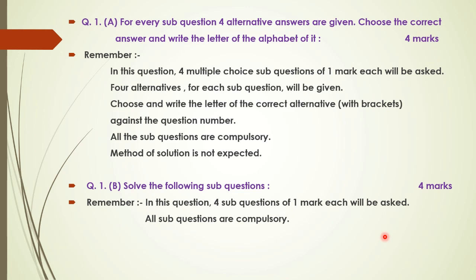Okay. Now here the question carries 1 mark and solve the following is given. That means here the method is expected from you. You need to write down the method. For example, if the question is based on yes or no or check whether, then you need to write down the proper justification for your answer. Okay, that is why the question is solved. So here method is expected from you. Okay, unlike question number 1A, here you need to solve these questions. Okay, let us go further.